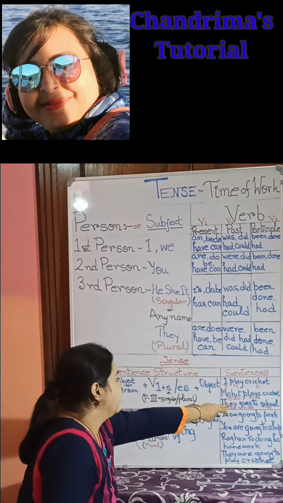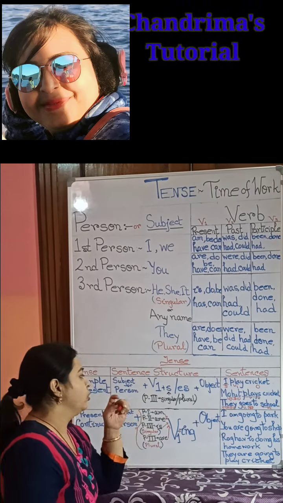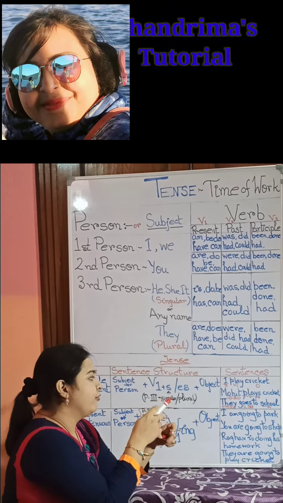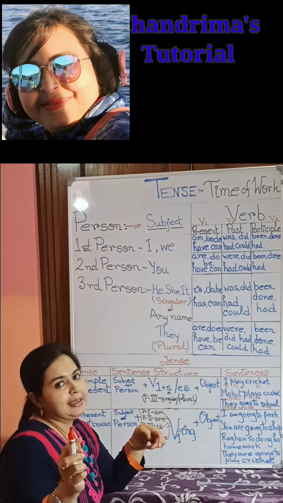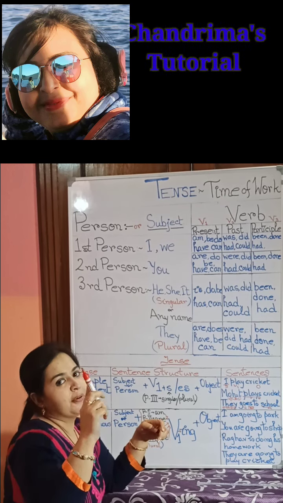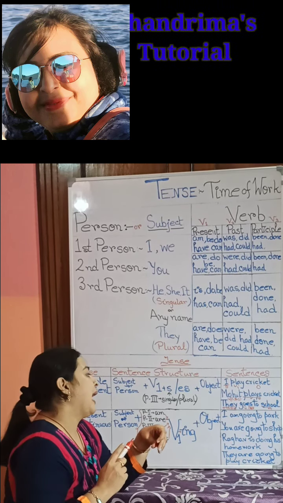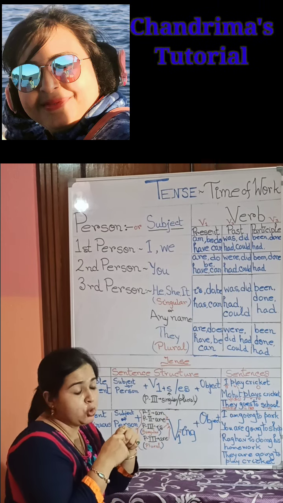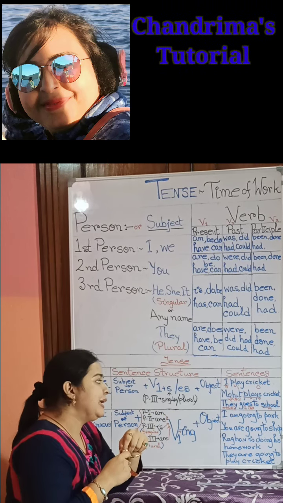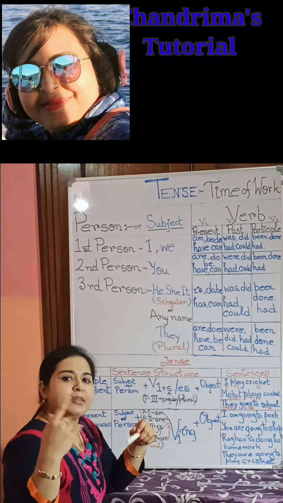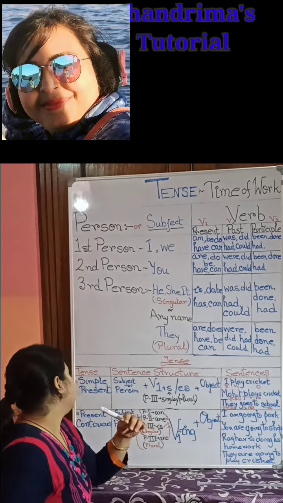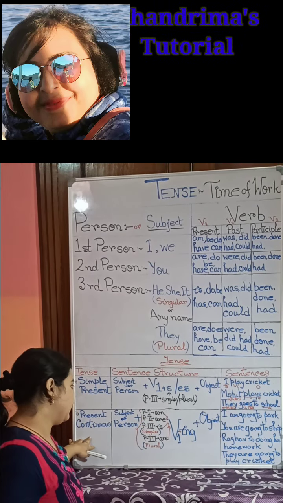Clear? "They go to school." "They" is third person plural number. The verb is "go", in the form verb 1, and along with it, since it's third person plural number, we have added es, and the object is "to school". Clear? Simple present tense.